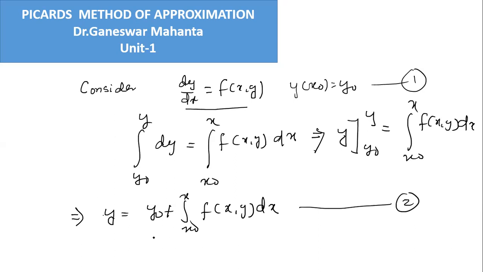So first, y is given, and we come to the next, y1, the first approximation, with y equal to y0 in the function of x0.